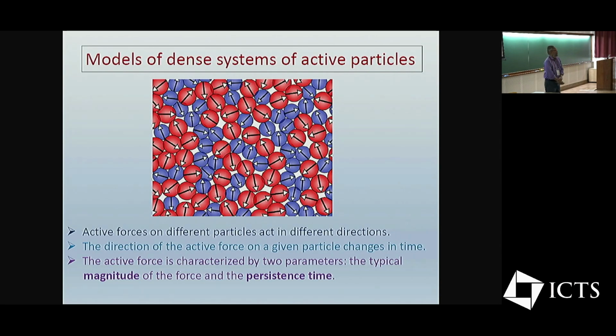So typically in models of active matter, these self-propelling forces are not always in the same direction. They have their own dynamics. There's a time scale associated with how quickly the direction of the self-propelled force changes, and that time scale is called persistence time. So we'll be looking at activity characterized by these two parameters. And of course, there are other parameters like density, concentration, etc., which will characterize the original two-component particle system that we are looking at.